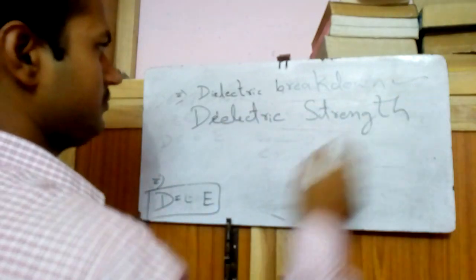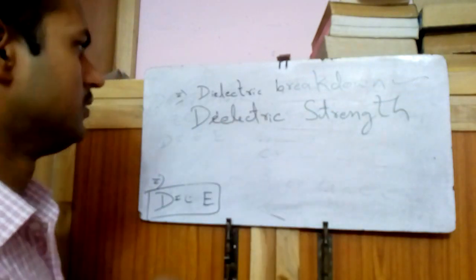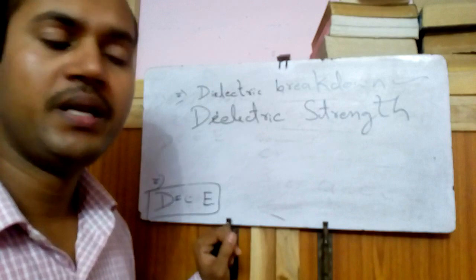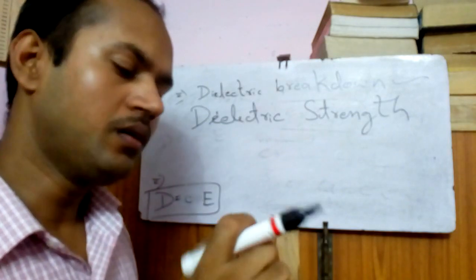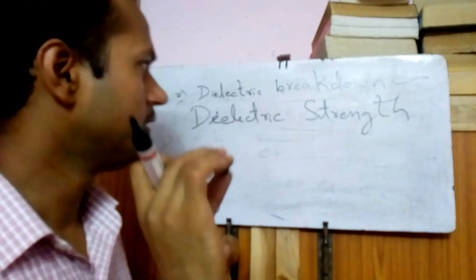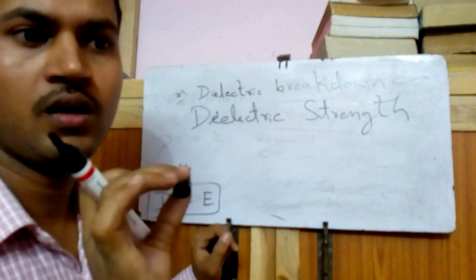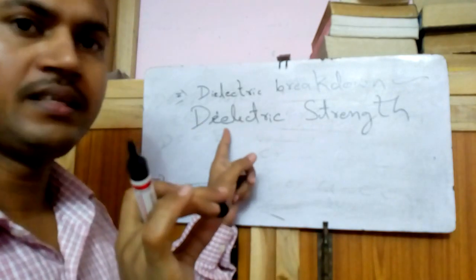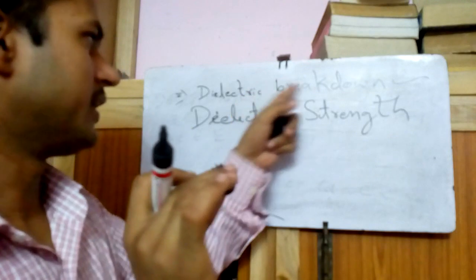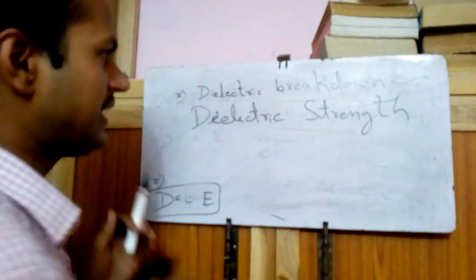Right? What is dielectric strength? Dielectric strength is the minimum electric field at which a material gets into breakdown, or the maximum electric field which a dielectric tolerates without breakdown. That is dielectric strength.